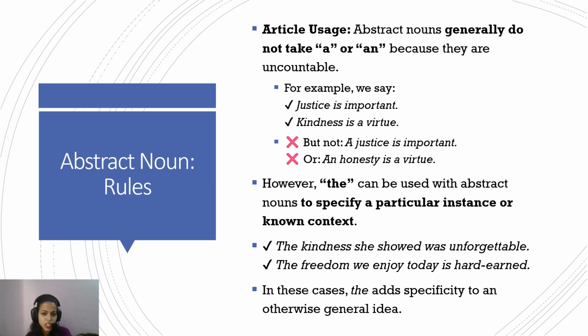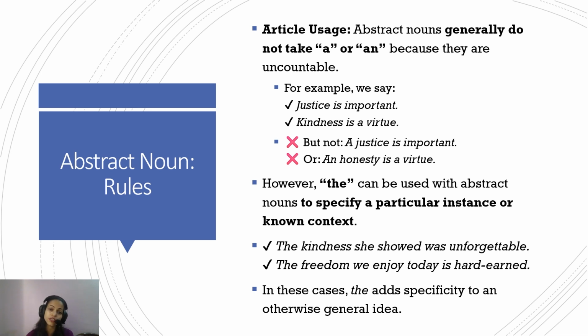Here we are referring to a very specific situation, the kindness that she showed was unforgettable. If you were talking about kindness in general, no article would have been used, but since we are talking about a specific context, we are using the article the. "The freedom we enjoy today is hard earned."